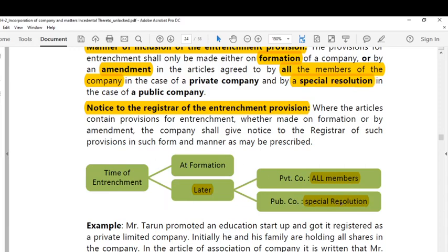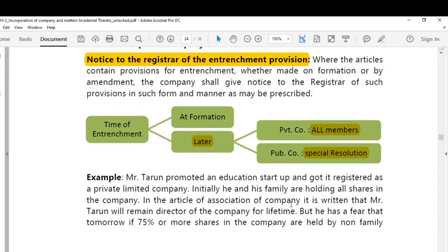So this small diagram will make you understand how the entrenchment will be given to any of the provisions in the articles at the time of formation or by an amendment. In case of an amendment, how it can be done in case of a private company and in case of a public company is given very clearly in a simple way to understand. So here I want to explain an example which is given in our course material to appreciate better the entrenchment provision, how it is being kept in the articles of association.